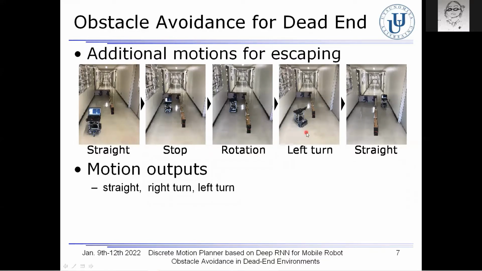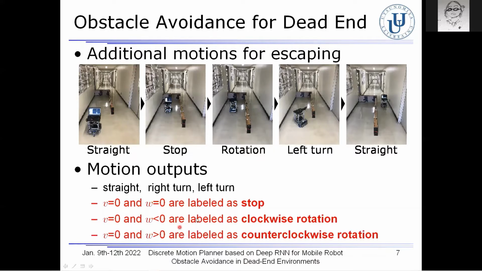As for the motion outputs, in addition to the motion commands such as straight, turn left, and turn right, additional motion commands which are stop, clockwise rotation, and counterclockwise rotation are defined depending on the velocity and angular velocity, v and omega.